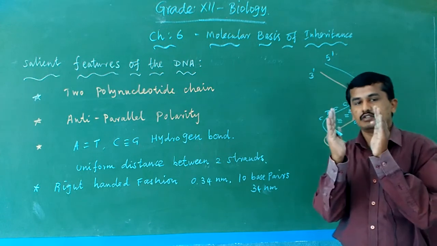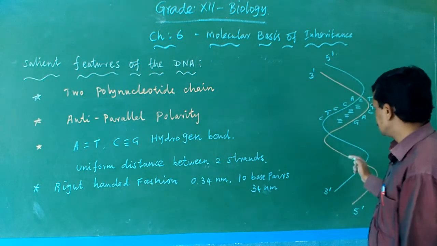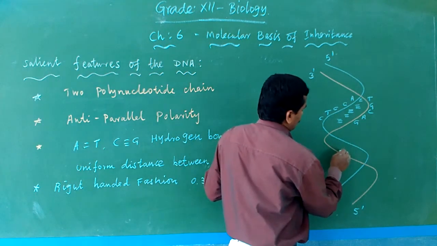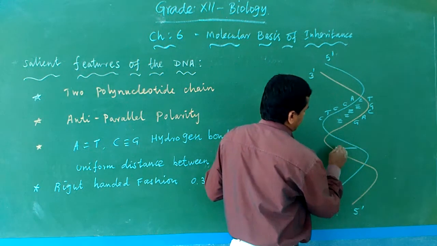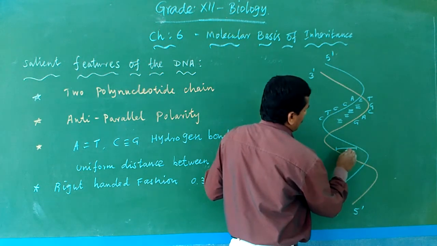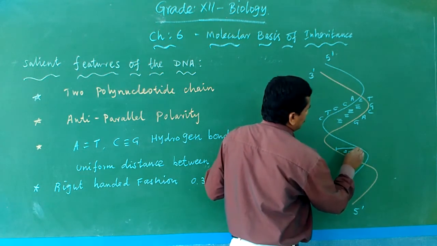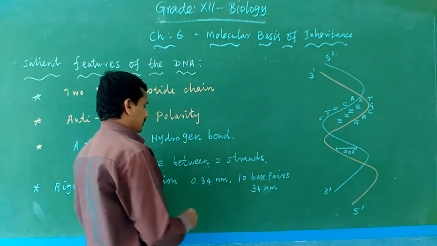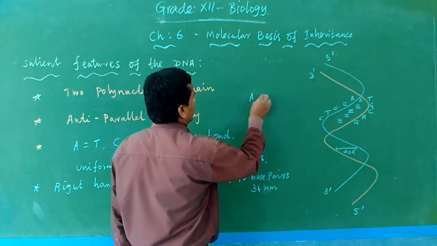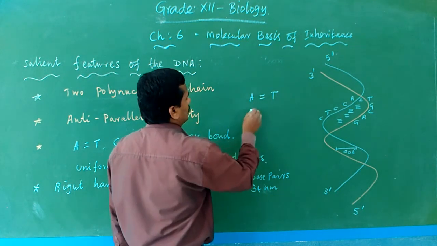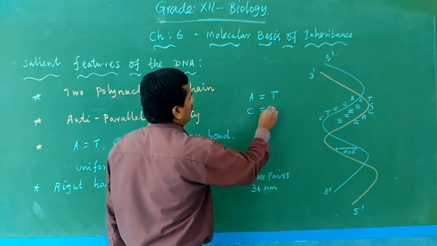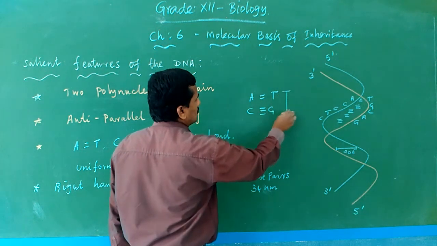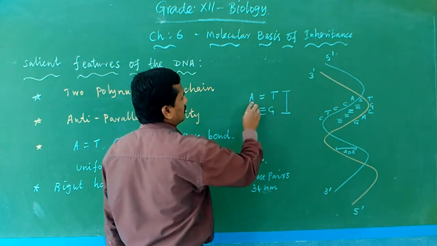The distance between the two chains of DNA is 20 Angstrom. One base pair, for example adenine paired with thymine, or cytosine paired with guanine.